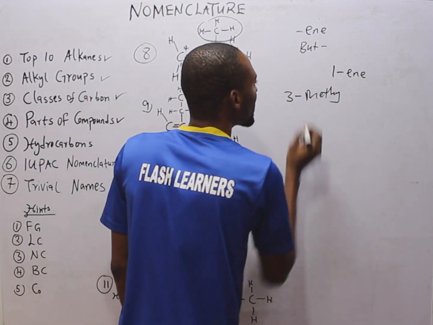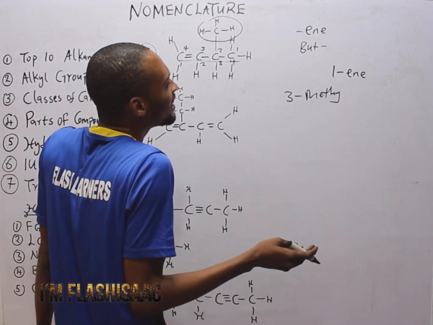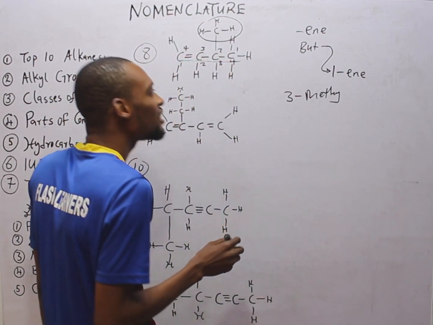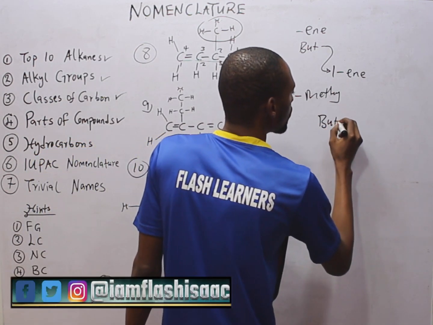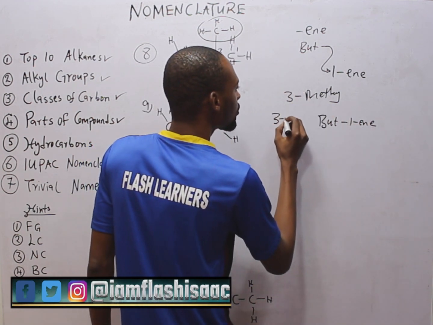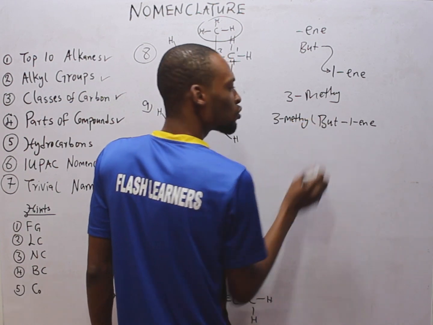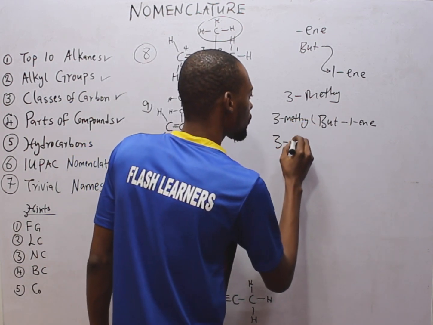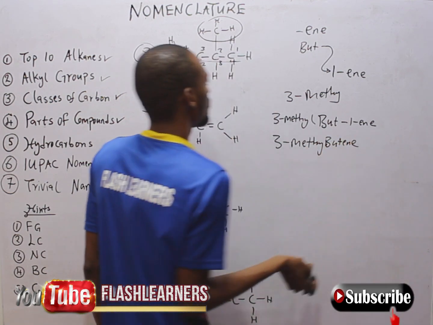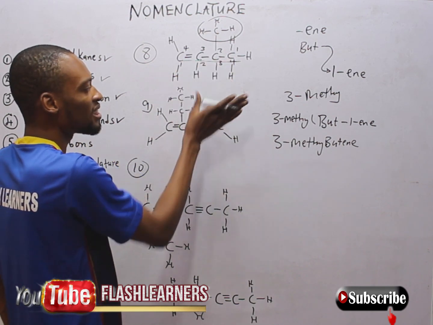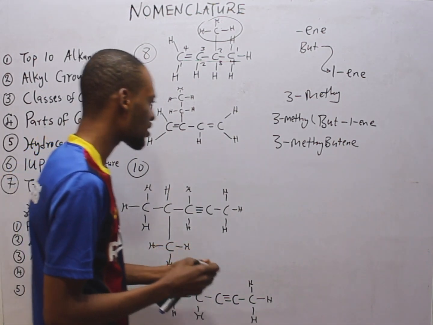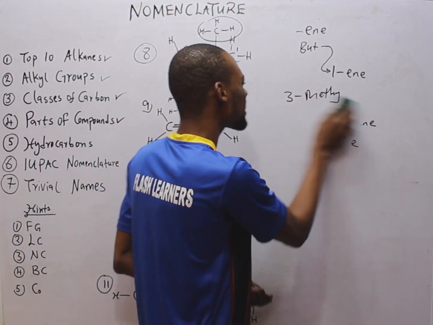So combining both, 3-methylbut-1-ene, because without the methyl this is simply butene. So 3-methylbutene or 3-methylbut-1-ene, either of them is correct. I want to tell you something else.